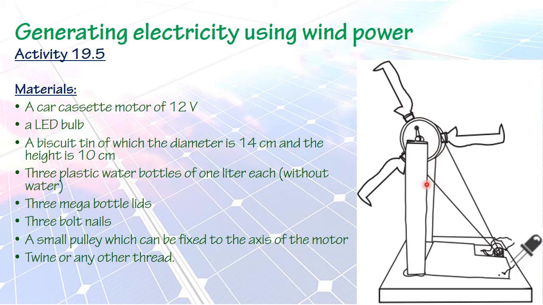When you speed up the rotation, the light of the LED bulb will increase. The intensity of the bulb will increase. So this is the idea behind the production of electricity by using wind power. Here they are using the kinetic energy of this rotation, the kinetic energy of the wind, and they are converting this to electricity. We can see that electricity by this LED bulb.